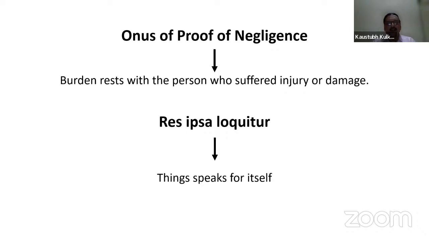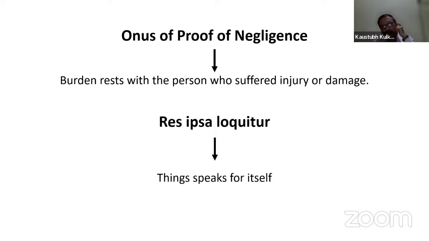That means, though the burden rests on the person who has suffered the injury, certain accidents speak for themselves that there was negligence of the insured, and then the insurance company is liable to pay.